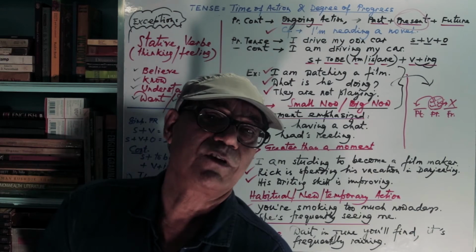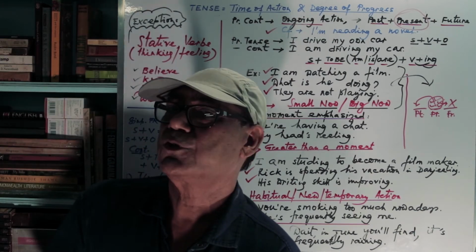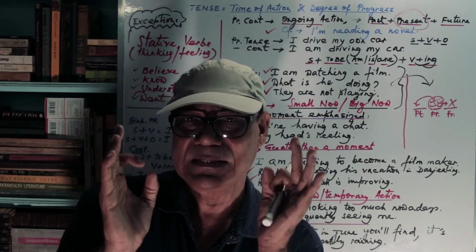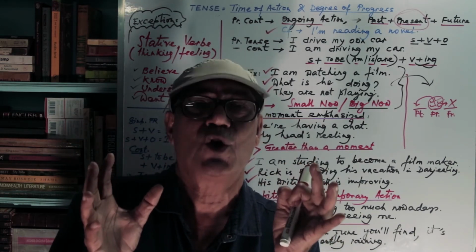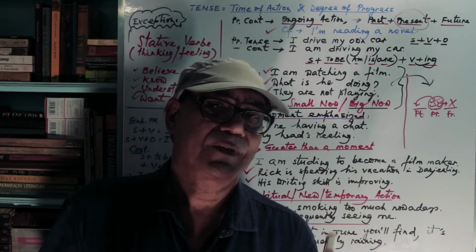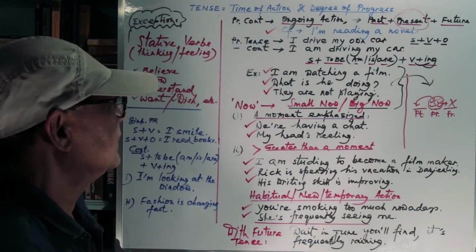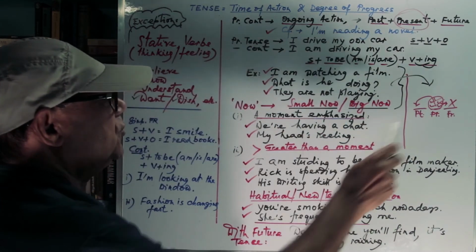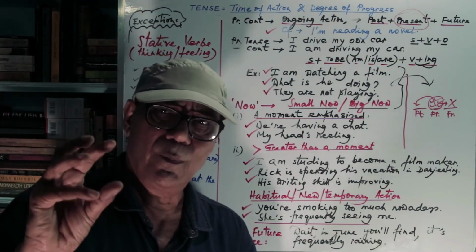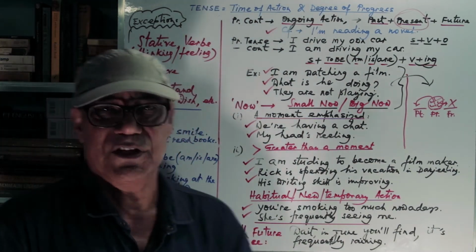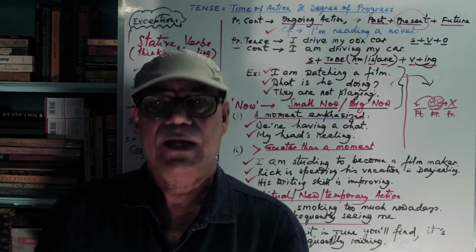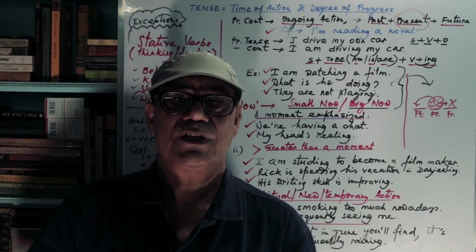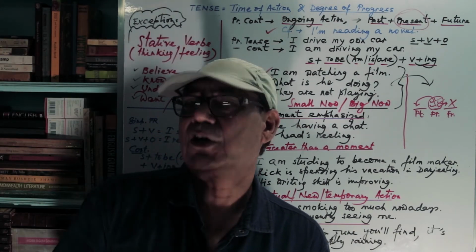If you remember our first discussion, maybe it is session number 21, we discussed now. Now is as much as you can conceive as present time. That is now. So when I say, for example, a moment is emphasized in small now, just a moment is emphasized. We are having a chat. Maybe we are 2 or 3 friends talking together. We are involved in chatting. So this is small now, present continuous tense.